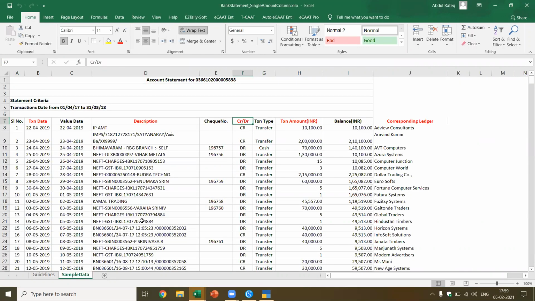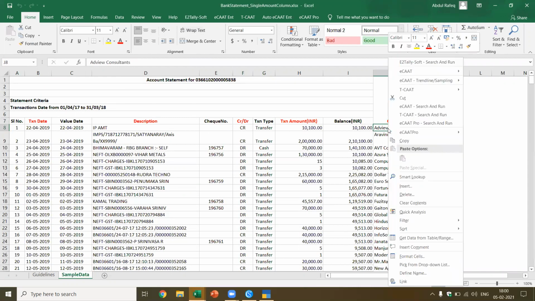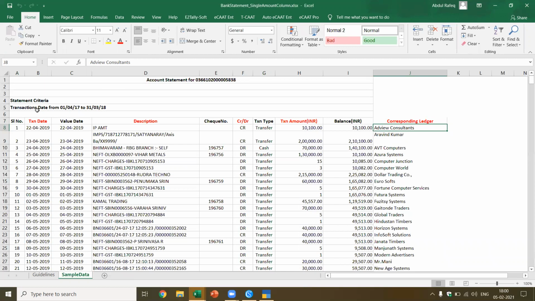This bank statement has been downloaded in Excel format, and after that you add the corresponding ledger, so that automatically the entry is created. Right, so this is the work you have to do. Now, if you already have this data, you can apply auto filter. Based on that, you can pick up the type of accounts. You have to do a little work to get this, or you can import into Tally, then add the ledgers. You can also do that.